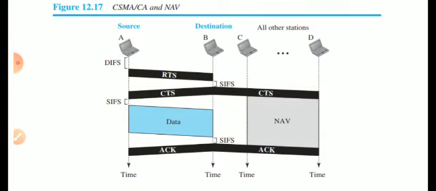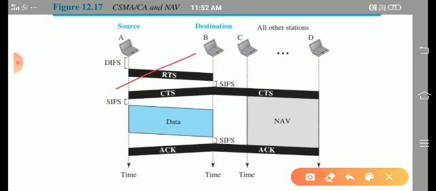Same thing you can see in the flow diagram. We have explained it in the flow diagram. Station A is the source, station B is the destination. Station A, after waiting for DIFS amount of time, DCF interframe space, sends an RTS signal, request to send. And once B, the destination, sends a clear to send, it sends the data. There is IFS amount of time before the source and destination send either the RTS frame or the CTS frame.